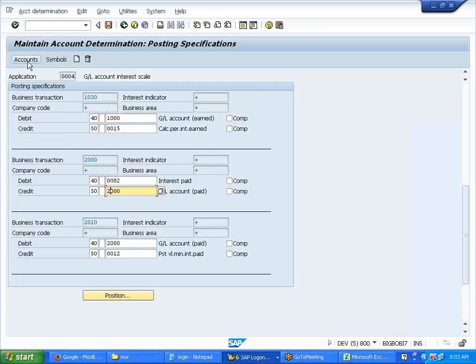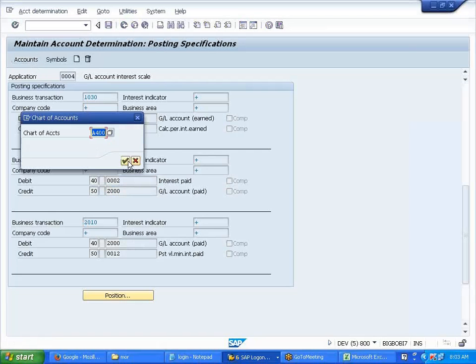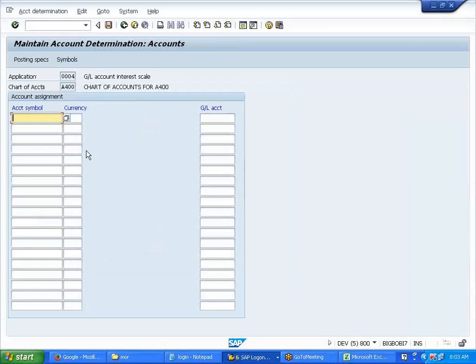So I'll go to the accounts directly. See 000 and 2000. See account symbol 2000. So I'll say here 0002. If you do not want to specify the currency, it's okay. You might take a loan in other currencies also, then it is applicable for all. Now the GL account which I have defined.